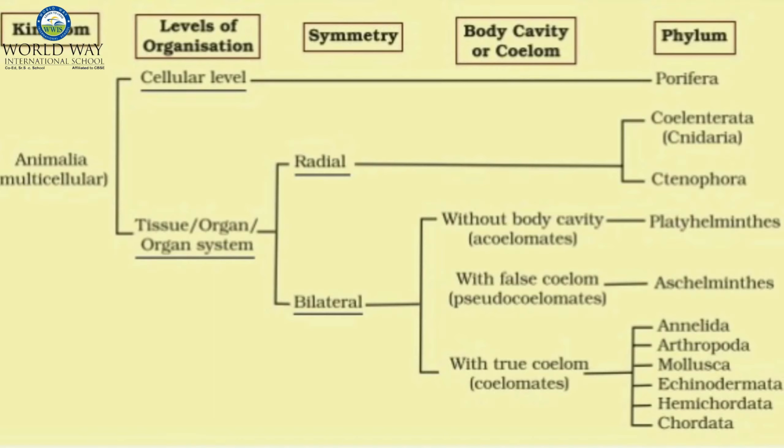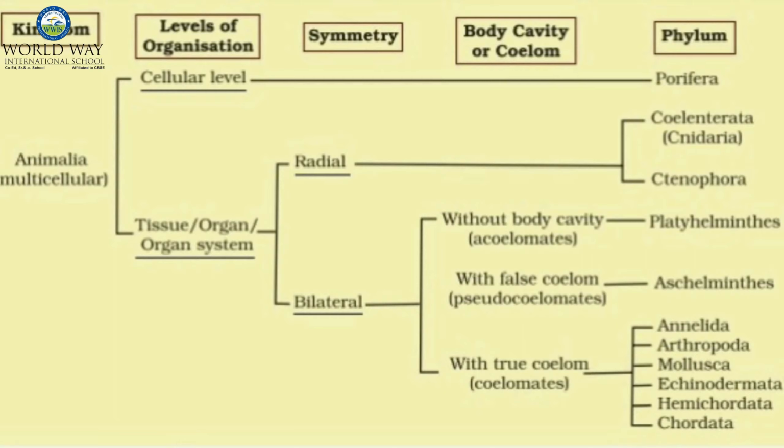Levels of organization include the cellular level, in which the organisms are present in their simpler forms. Cell-tissue level, in this the body organization has true tissues. Tissue-organ level of organization includes the organization of tissues into organs. Organ system level of organization includes many organs which collectively function together to form an organ system.